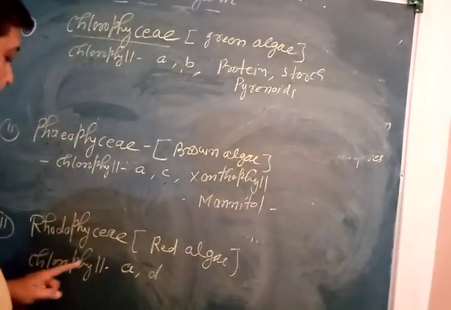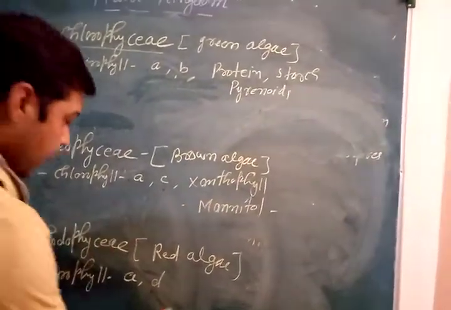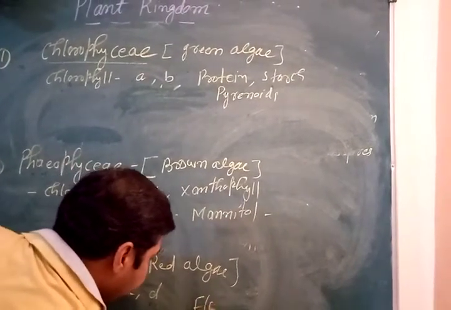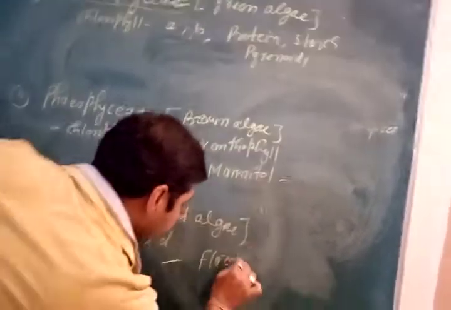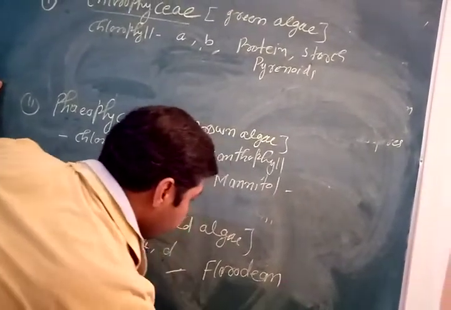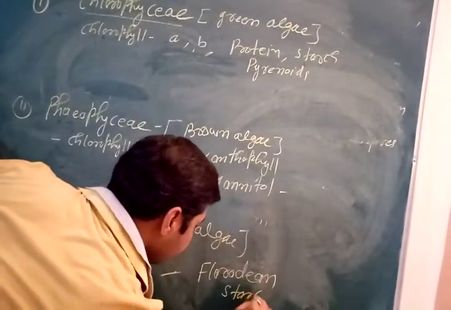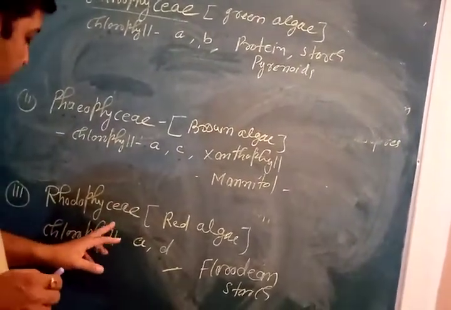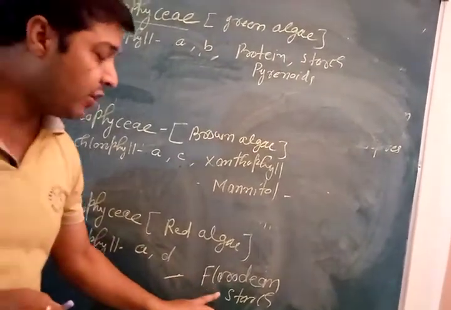In red alga, we find floridean starch. Here the extra food is stored, in the case of Rhodophyceae, in the form of floridean starch.